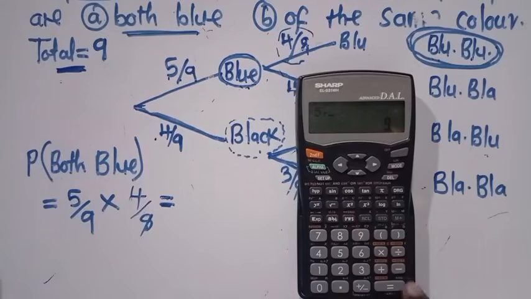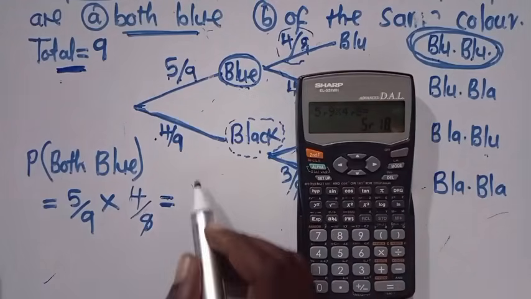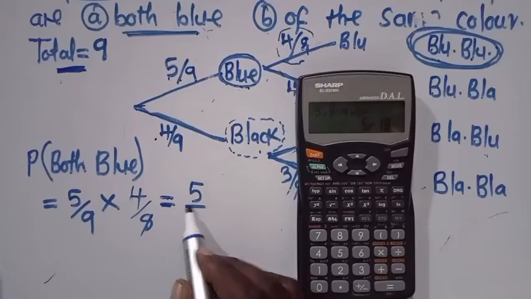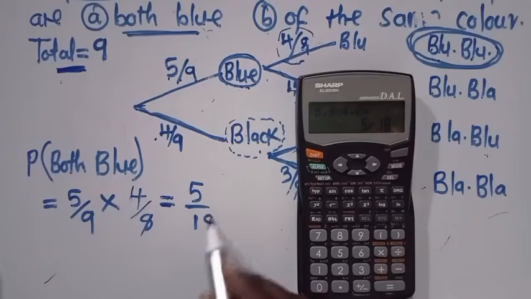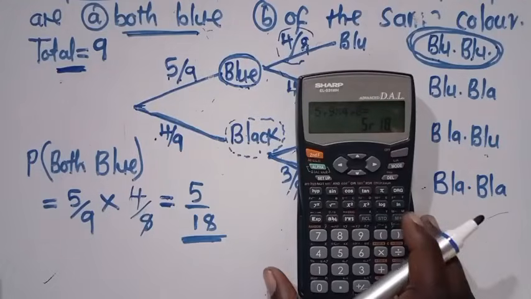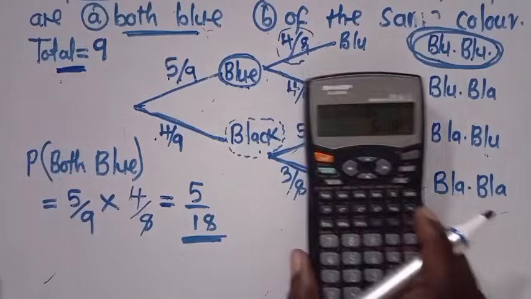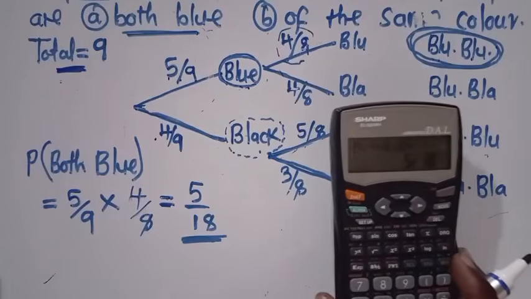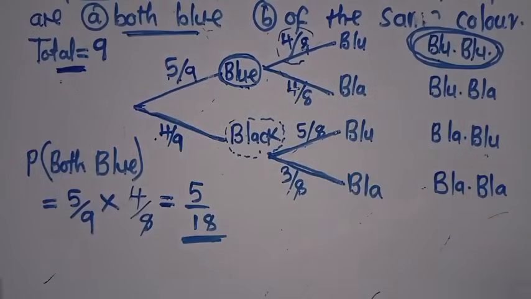5/9 times 4/8 is 5/18. What is your answer? People, it seems people are a bit slow. Me, myself, even while explaining and typing, I'm finding answers before you. It seems people are a bit quiet and slow, and this can affect us even in an exam.